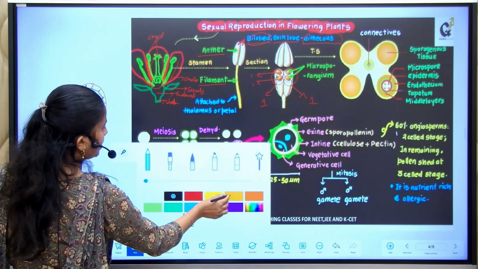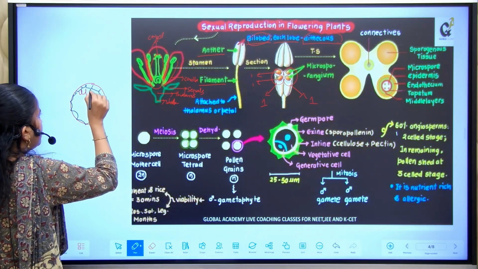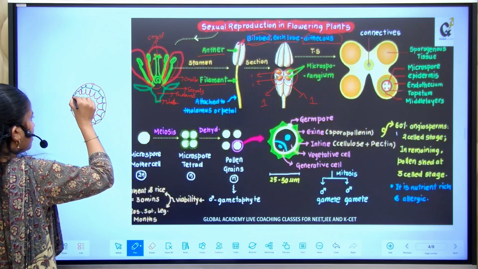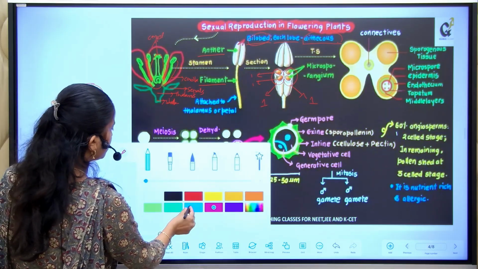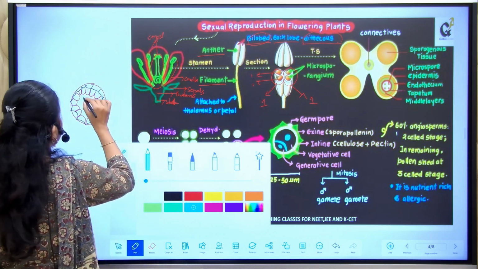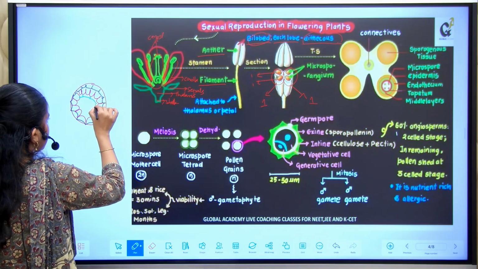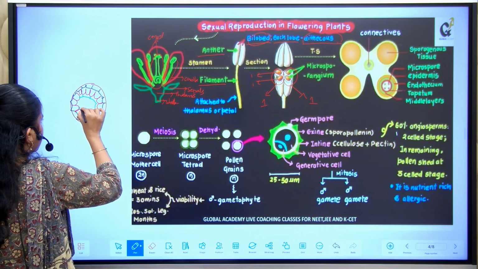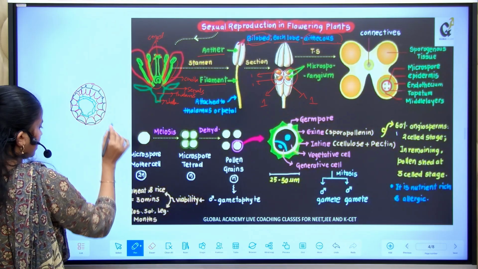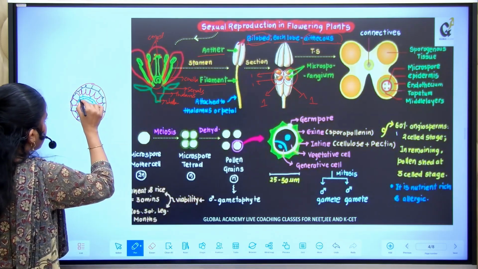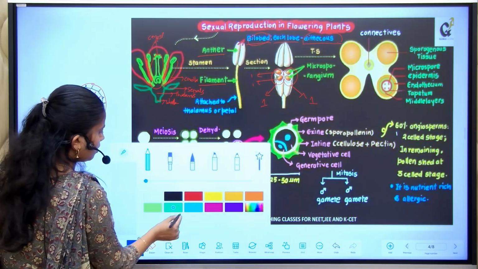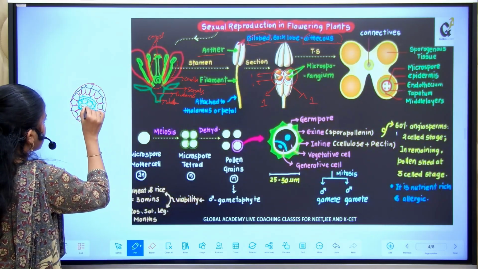This is followed by the barrel shaped cell called the endothecium. Then there are some middle layers, followed by the tapetum, and at the center we can see the spores.